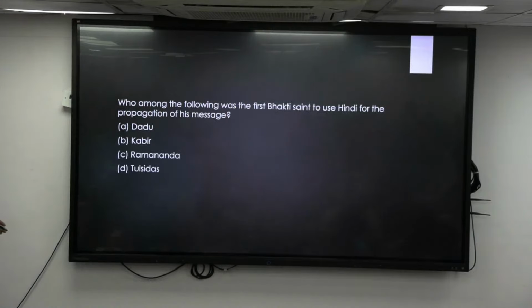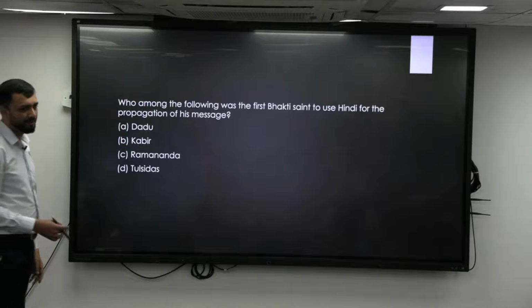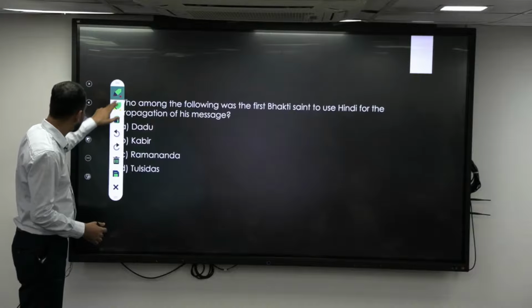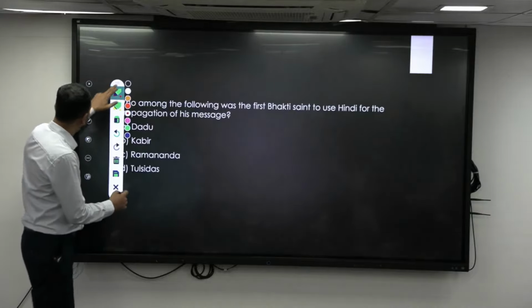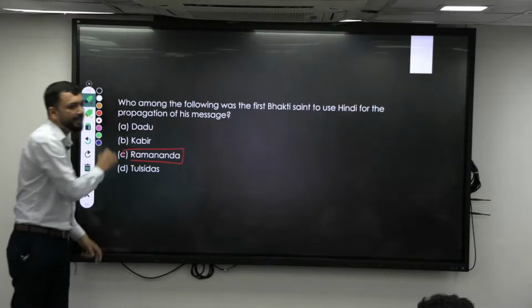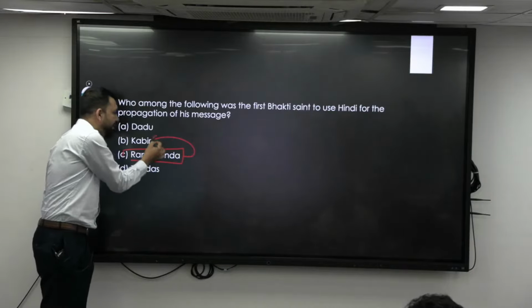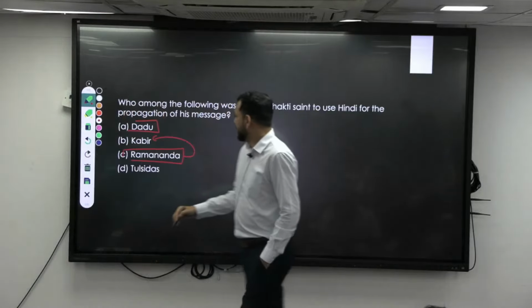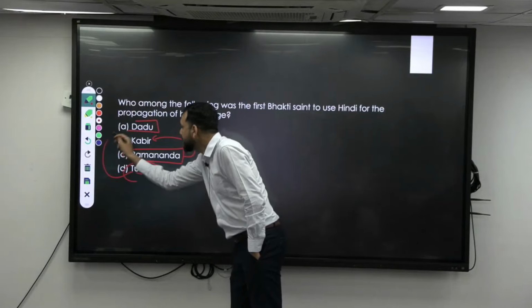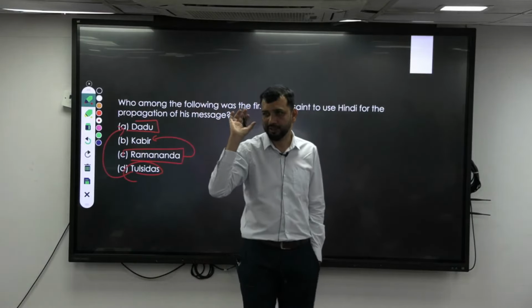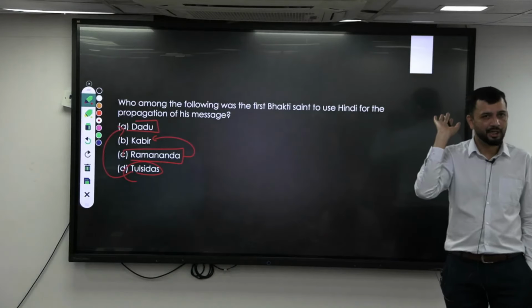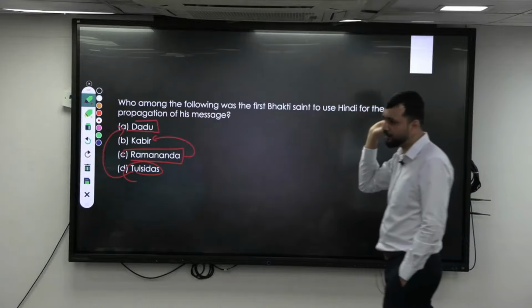Who among the following was the first Bhakti saint to use Hindi for the propagation of his ideas? Ramananda. He is the first one to start with Hindi. After him, contemporary were Kabir. Dadu Dayal came much later. Tulsidas and Dadu Dayal were contemporary to each other. Dadu Dayal was contemporary to Akbar. Tulsidas was contemporary to Akbar. Surdas was contemporary to Akbar.